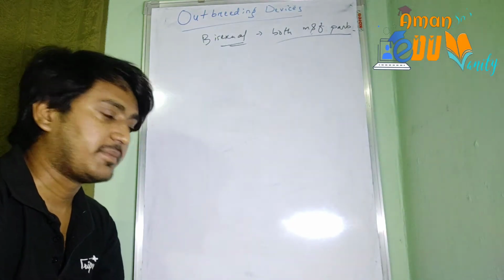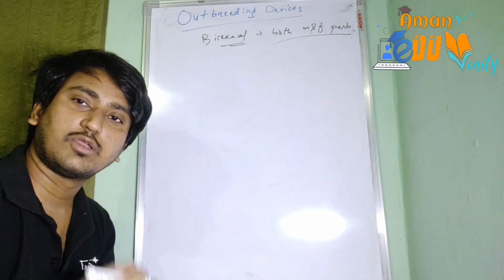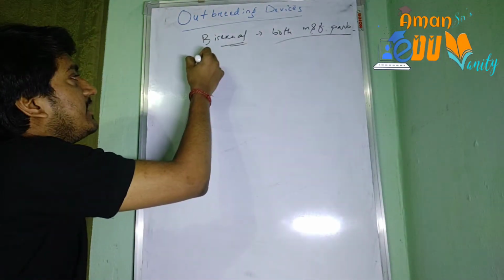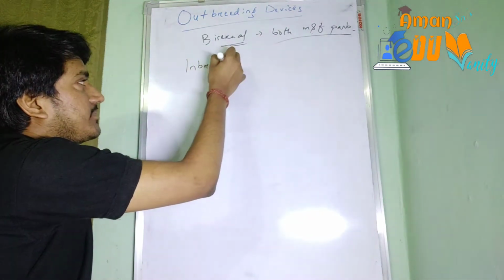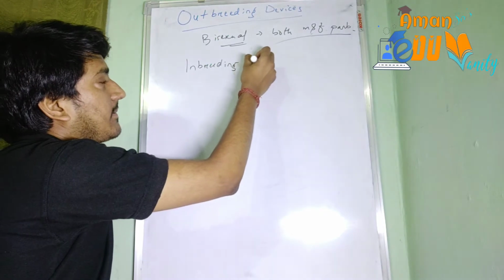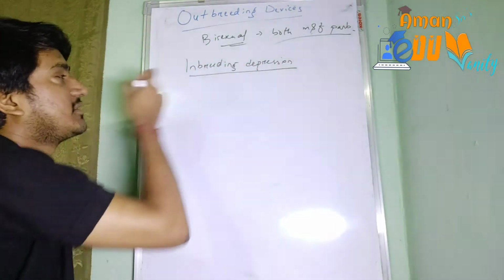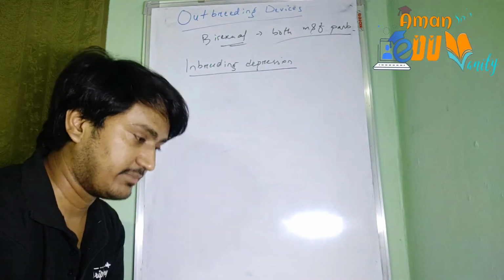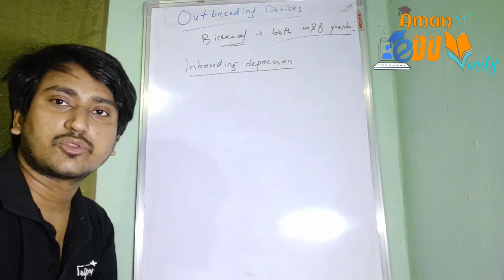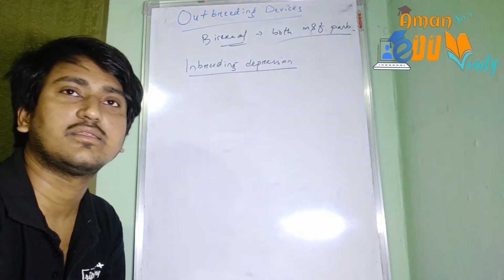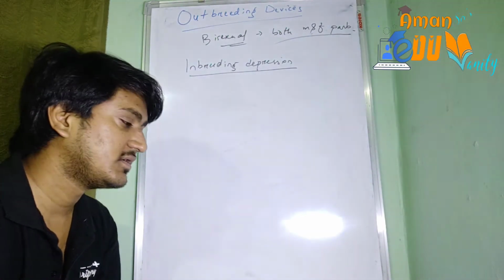To avoid that, because continuous self pollination up to a few generations may lead to inbreeding depression, which means reduced biological fitness, or you may also say it decreases the chances of survival of the flowering plants.